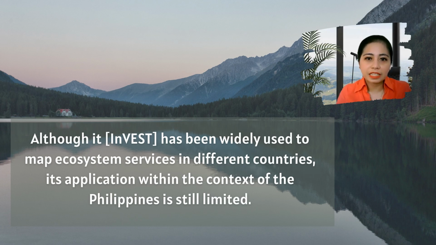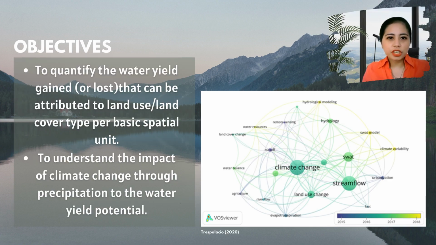Although InVEST has been widely used to map ecosystem services in different countries around the world, its application within the context of the Philippines is still limited. The image is an author's keyword analysis, which shows that in the field of water yield research, climate change and stream flow are the most widely used terms. It can also be observed that climate change has more association with the stream flow.